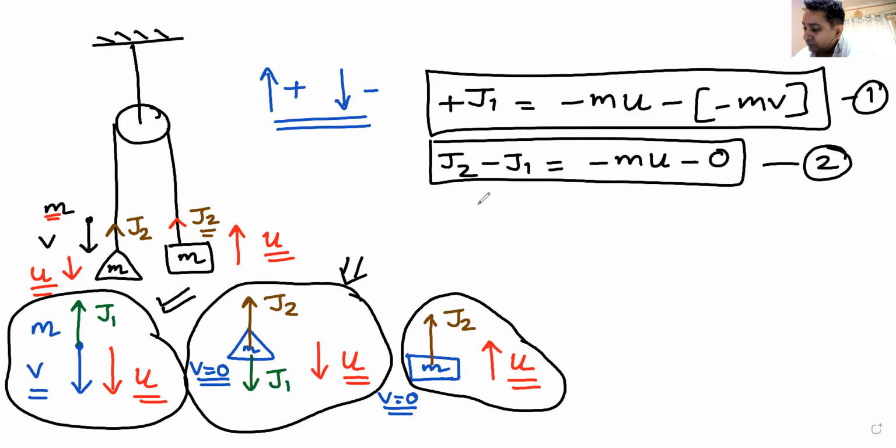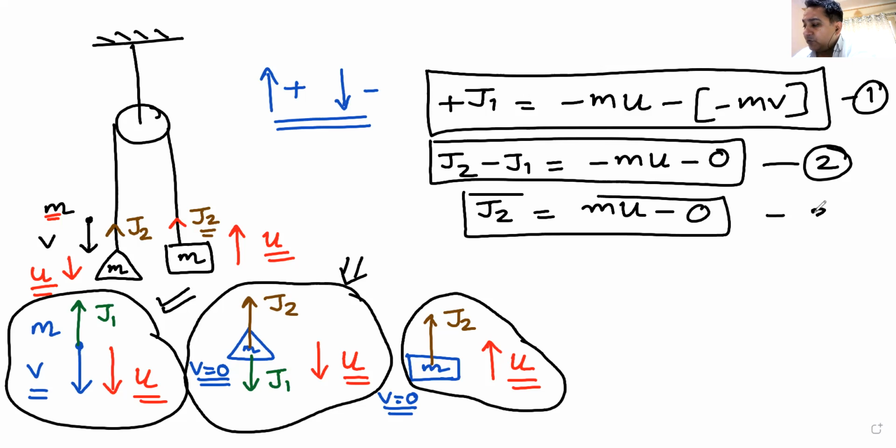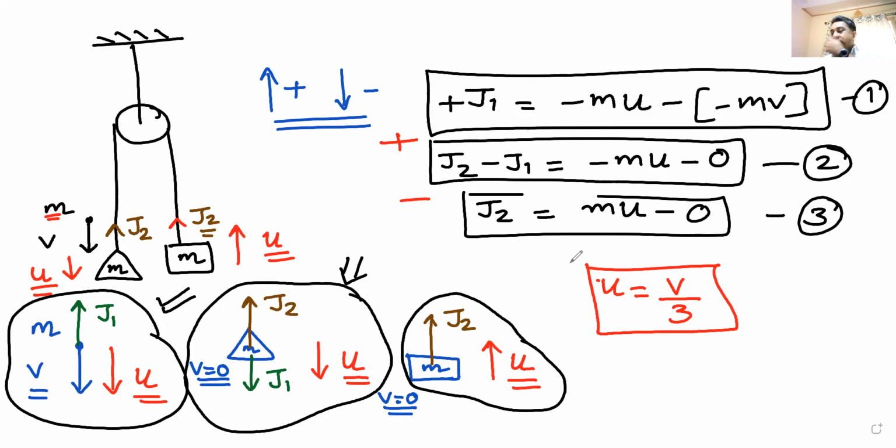It's very simple. J2, positive momentum, will be equal to final momentum, which is mu, minus initial momentum, which is 0. From these equations number 1, 2, and 3, you have to find the value of V. How do you do it? You add these two equations, 1 and 2, and subtract the third equation, and you get your answer: final velocity u will be equal to v by 3. That is what you will get.